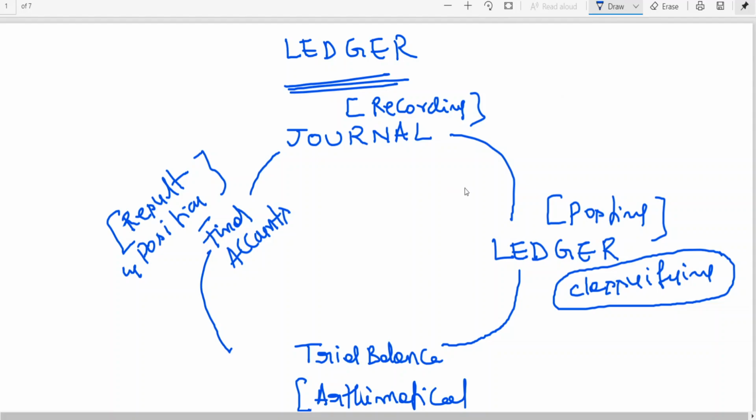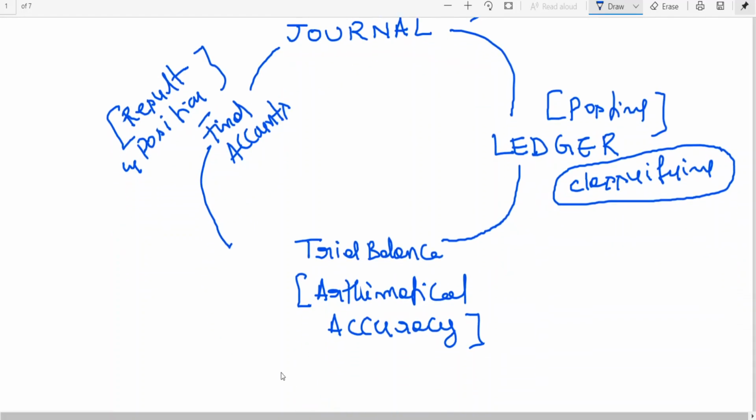In ledger we go for posting of the transactions. Summarizing starts from trial balance to final accounts. And interpretation, communicating the result, these are the subsequent things that are not needed now. So I think this is what is called the accounting process.